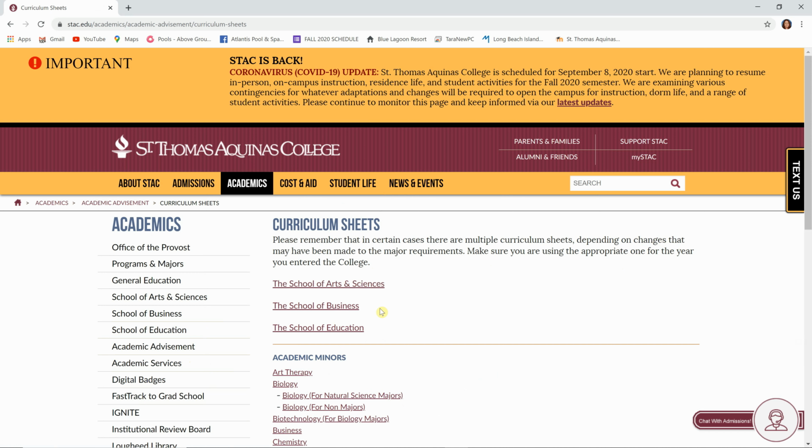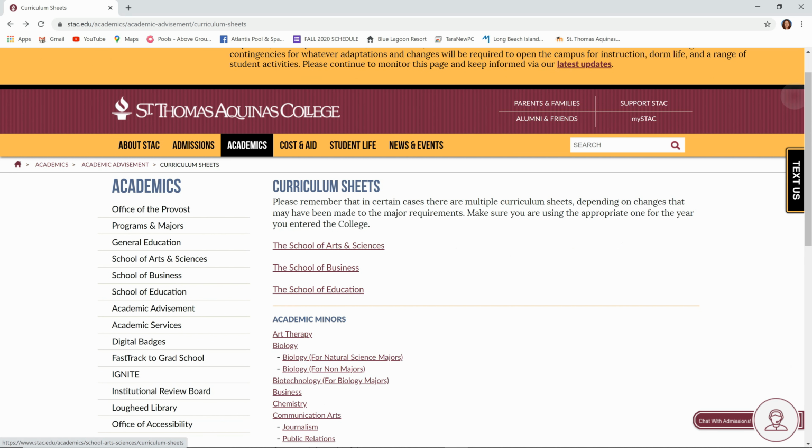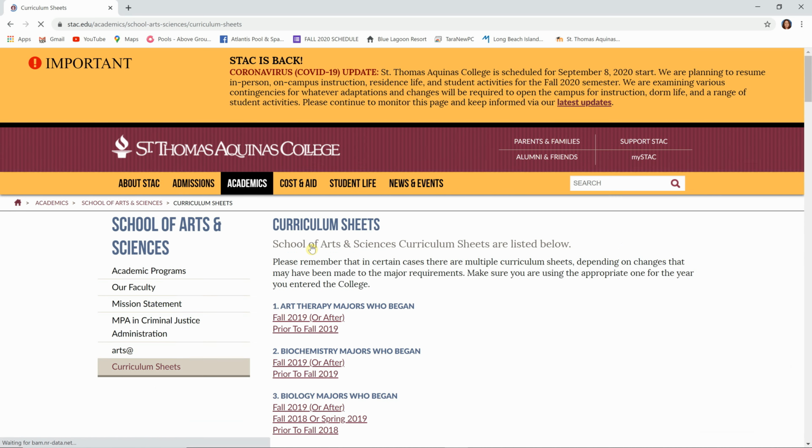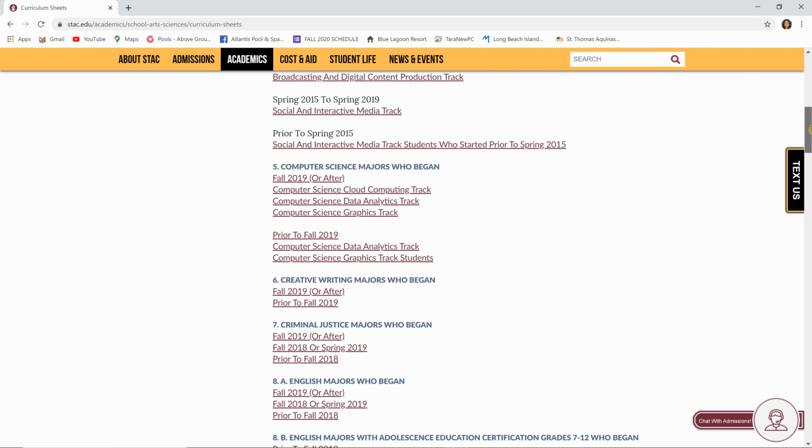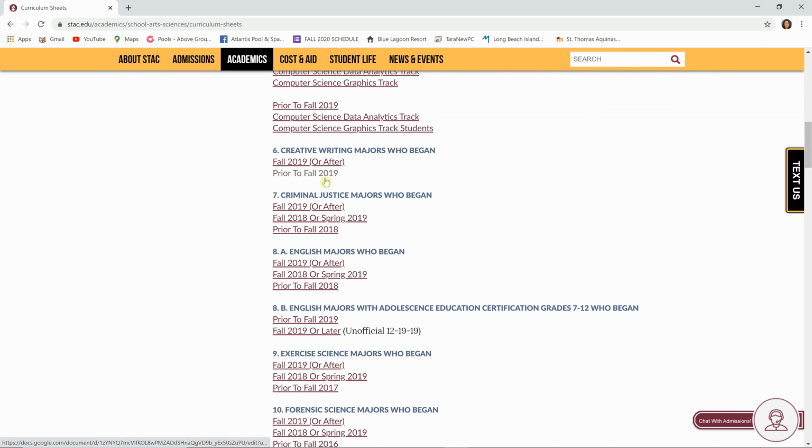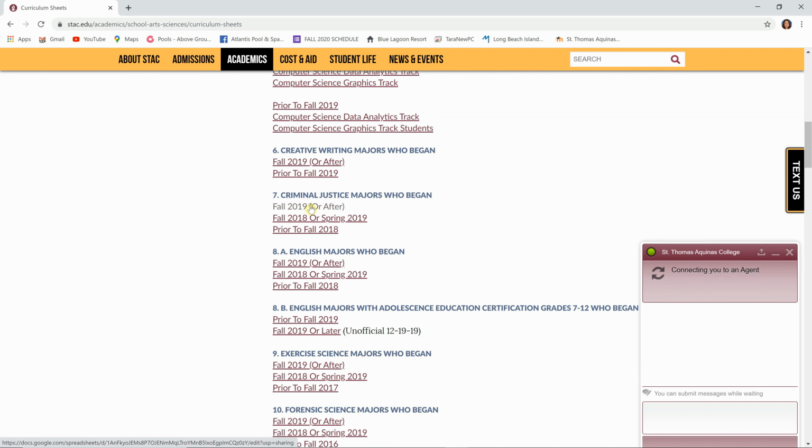And you can see here that the curriculum sheets are broken down into schools: the School of Arts and Sciences, the School of Business, the School of Education. Let's say I'm interested in pursuing criminal justice as a major. Select the School of Arts and Sciences, and then we want to scroll down to where it says criminal justice. And right here it says criminal justice majors who began. We want to select fall 2019 or after.